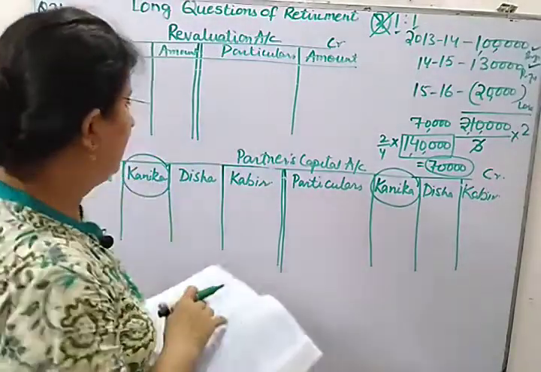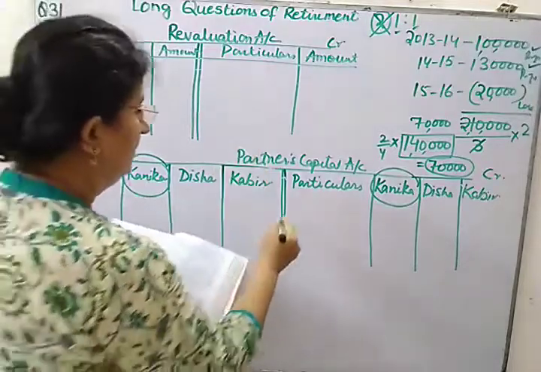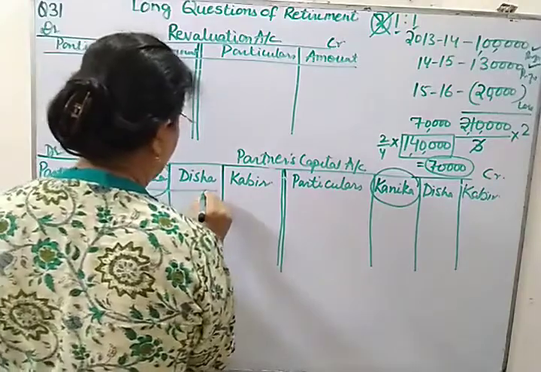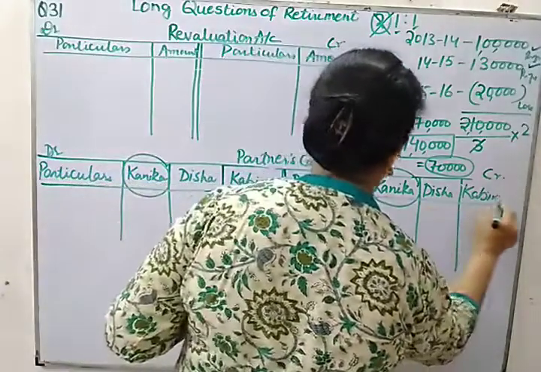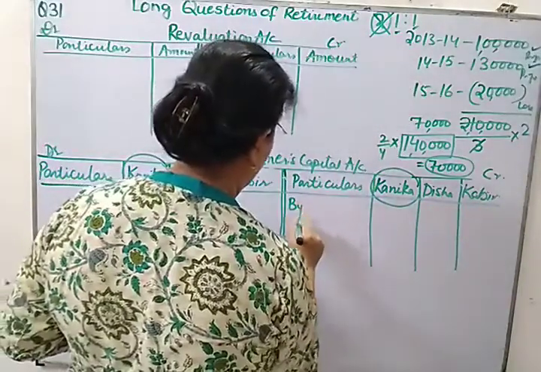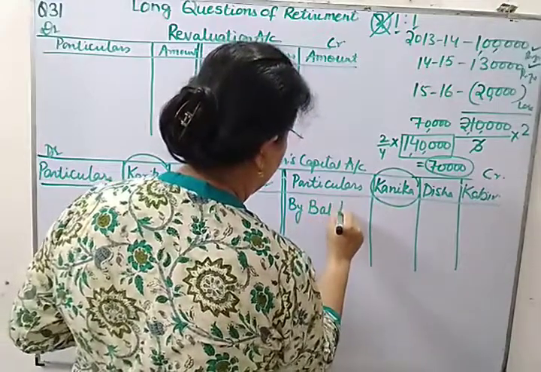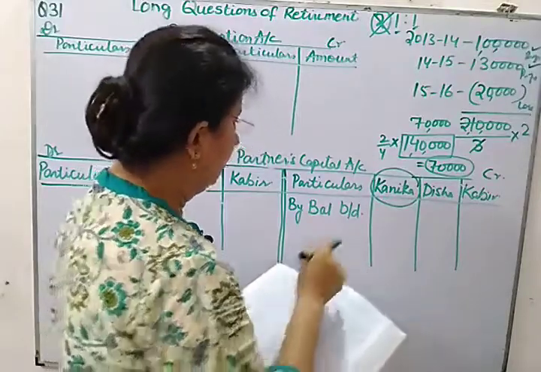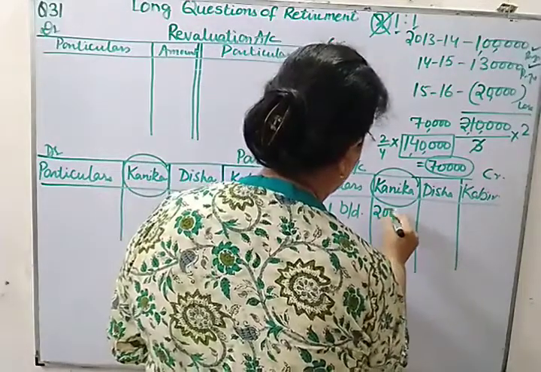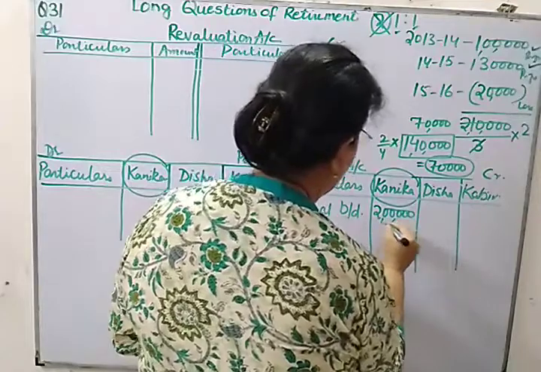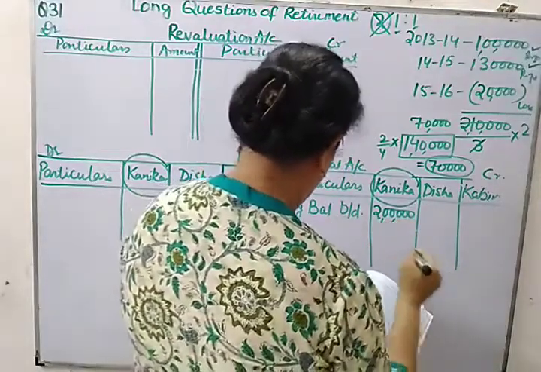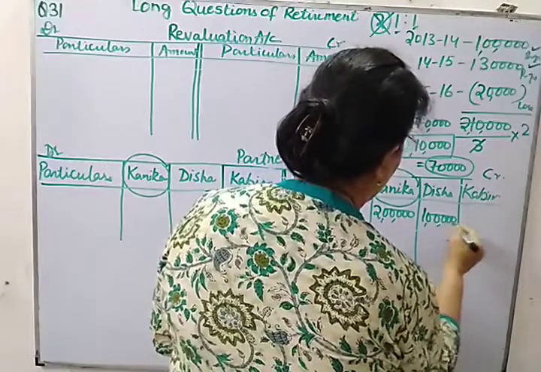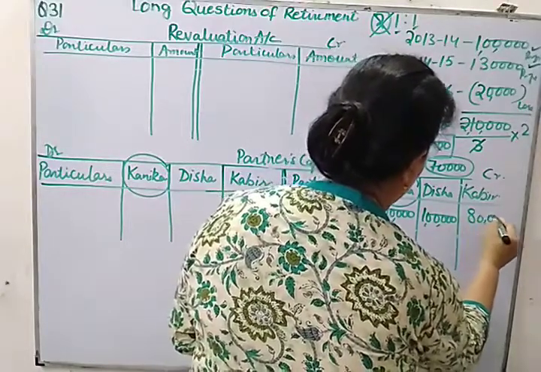So let us start with this adjustment. First of all, in partners capital, we'll be writing their opening balances by balance brought down. The opening balance of Kanika is 2 lakhs. Opening balance of Disha is 1 lakh. And Kabir is 80,000.